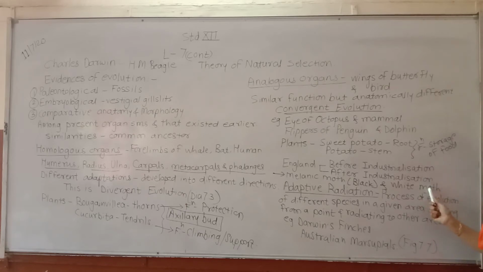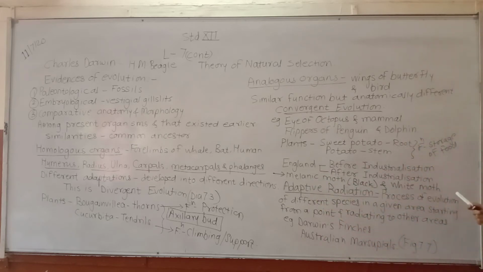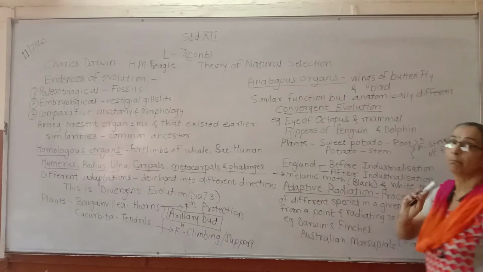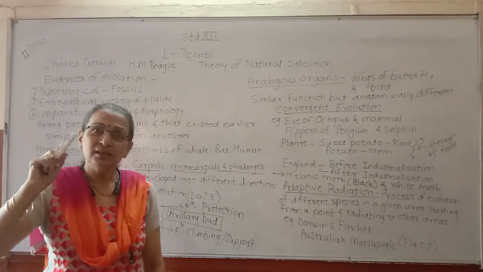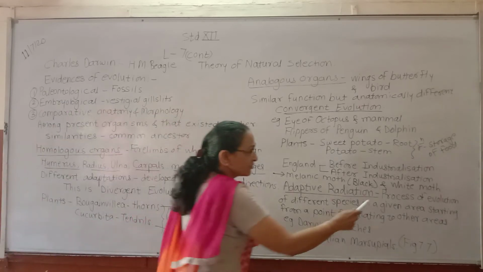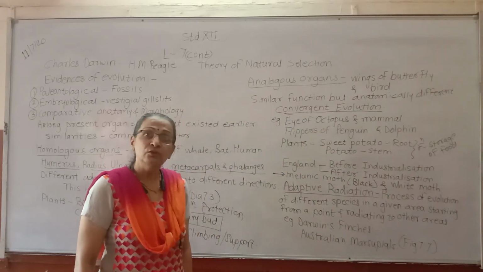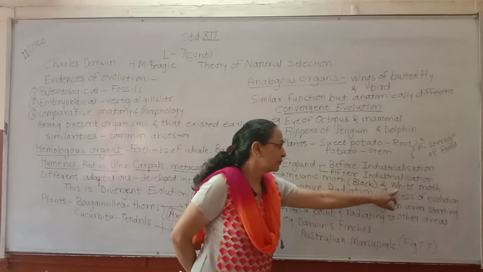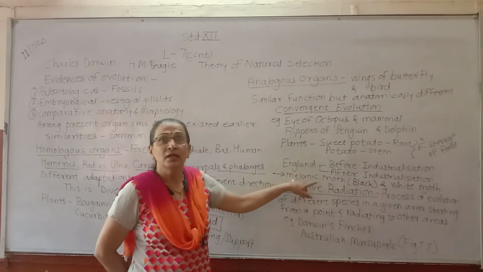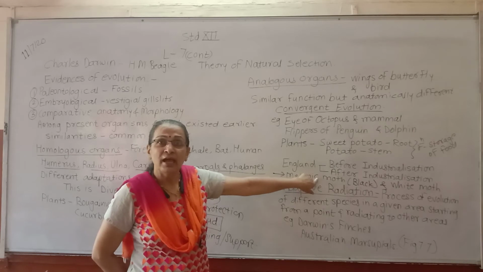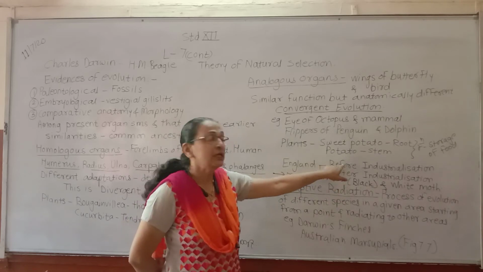In those days the melanic moth was identified very easily because the tree bark was covered with lichen, and lichen being lighter, white in color, the white colored moths could hide better against the lichen on the tree. On that background, the melanic moths would be identified by the predators, and hence the number of melanic moths was less before industrialization.